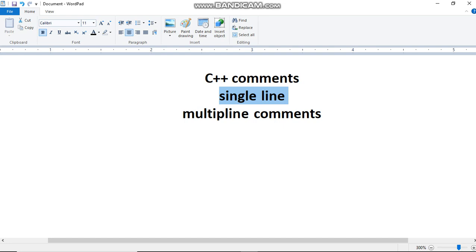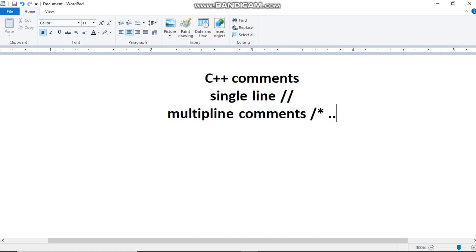A single line comment opens with a double slash, and everything on that line is ignored. Then multiple line comments begin with this and end with this, like this. The dots in the middle indicate that we are writing some kind of statements in our code.